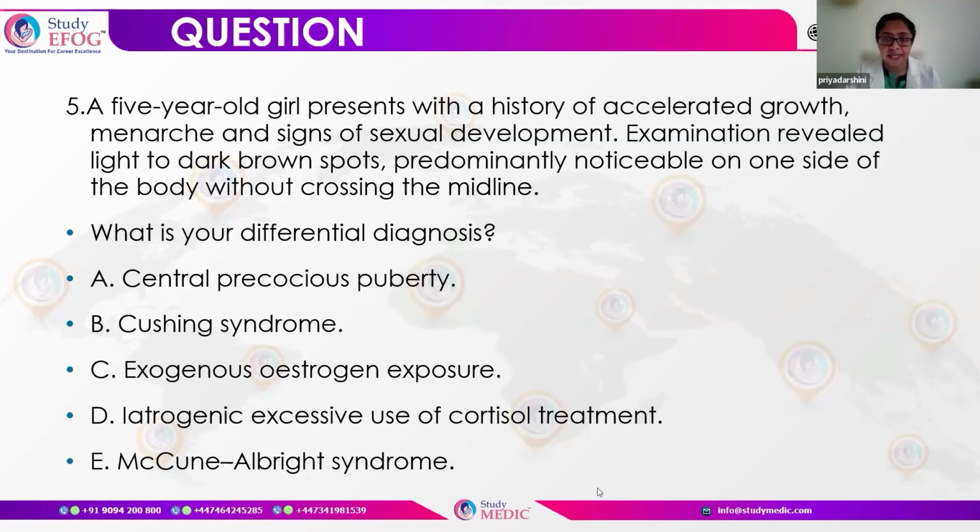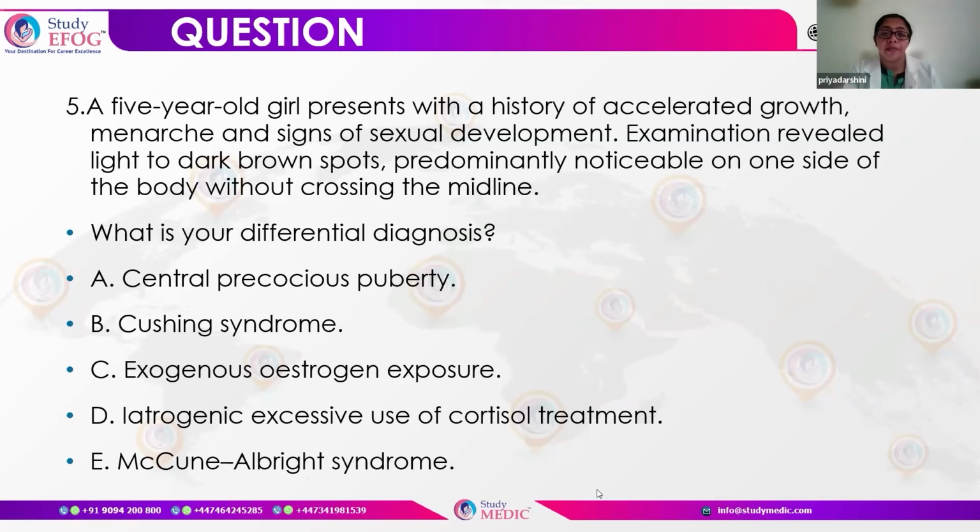So we know it is a case of precocious puberty, but what is the main diagnosis or the differential diagnosis? Is it a case of central precocious puberty we are dealing with, or is it Cushing syndrome, or exogenous estrogen exposure, or iatrogenic excessive use of cortisol treatment, or McCune-Albright syndrome? So here the buzzword or the keyword which helps us in the diagnosis is the dark brown spots, which are seen in a case of McCune-Albright syndrome.